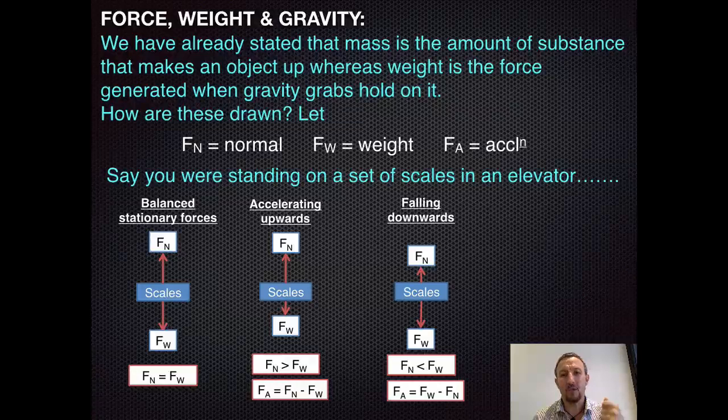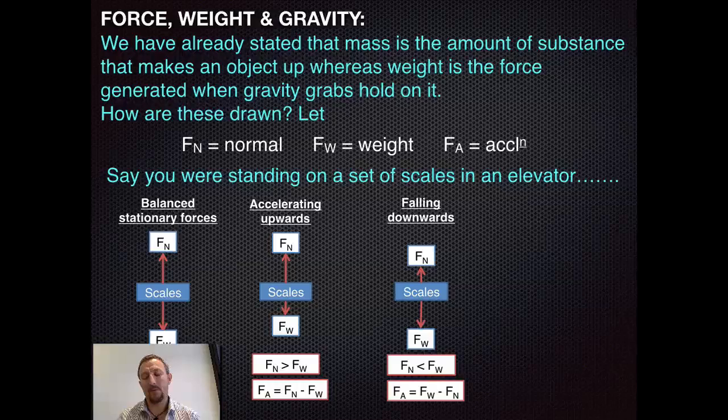So the force causing the acceleration, or the net force, will be made up of the weight force minus the support force, because it's obviously going to be acting in the opposite direction. The direction downwards will basically show us the positive being down and negative being up. So hence we get the two scenarios for accelerating upwards or falling downwards.